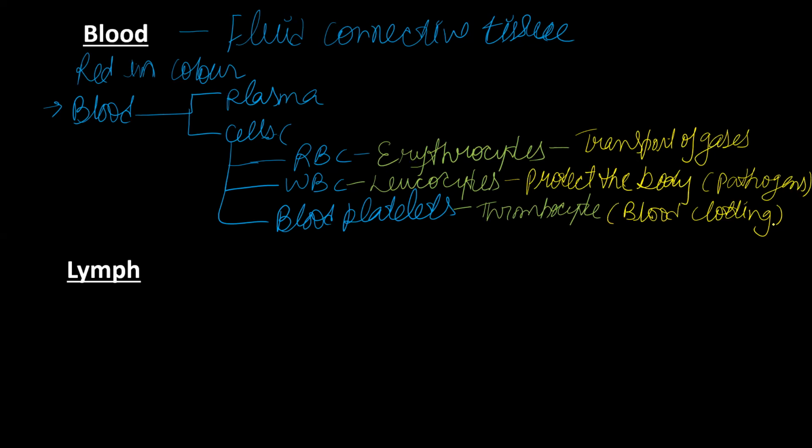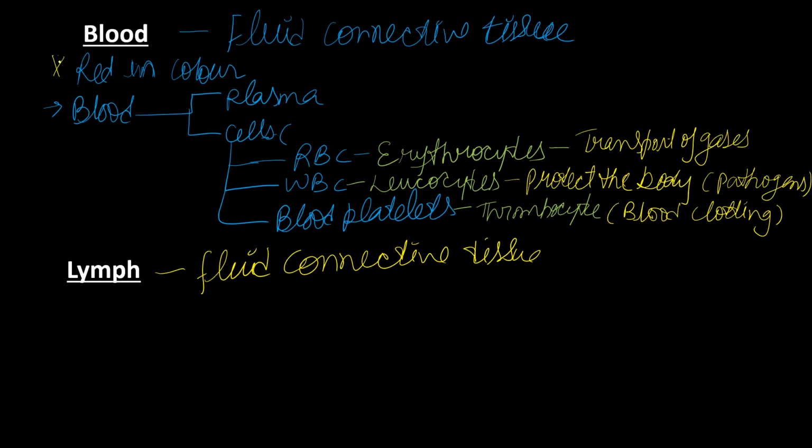Okay. Lymph. Lymph is also a fluid connective tissue. It is very similar to blood. The only difference is that it is yellow in color. Why is it yellow? Because it does not contain RBC, but WBC is present in large quantity.